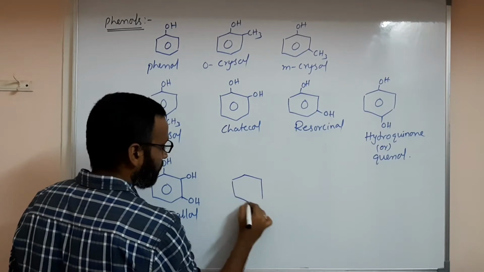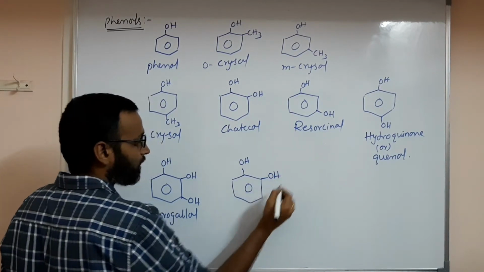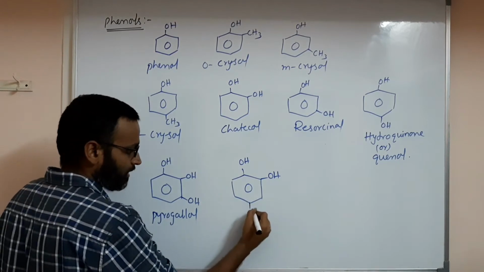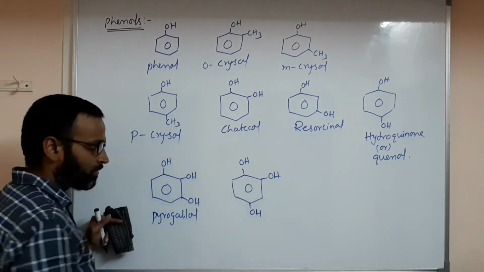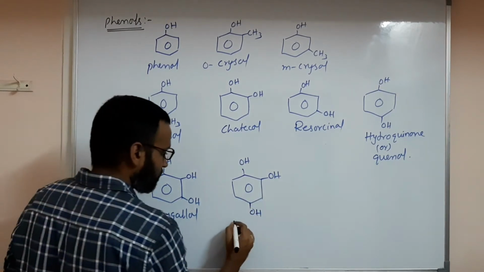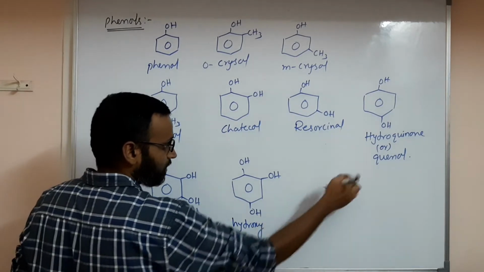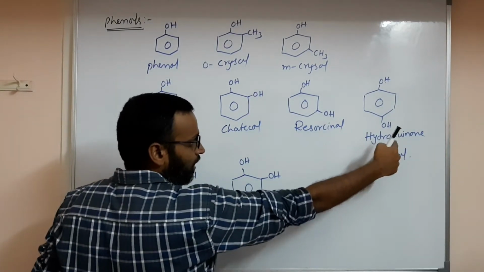If two hydroxy groups are adjacent and one is opposite to the particular position, or one is left out, that is called hydroxy. This is hydroquinone, right?